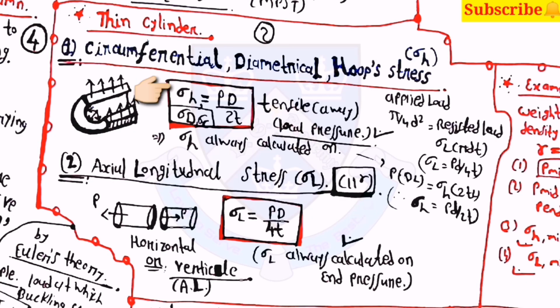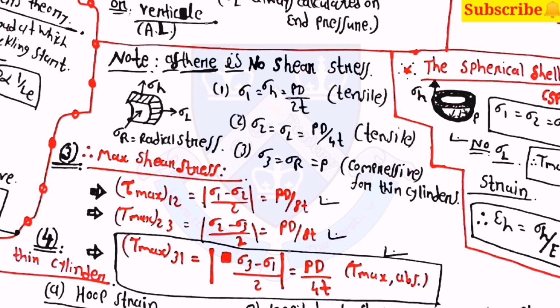After for thin cylinder, first one is circumferential or diametral or hoop stress. The equation of sigma h is equal to PD by 2T. Then for axial or longitudinal stress, sigma L is equal to PD by 4T. Then note that as there is no shear stress, first one is sigma 1 is equal to sigma h is equal to PD by 2T. Then sigma 2 is equal to sigma L is equal to PD by 4T, and sigma 3 is equal to sigma R is equal to P. Here compressive for thin cylinder.